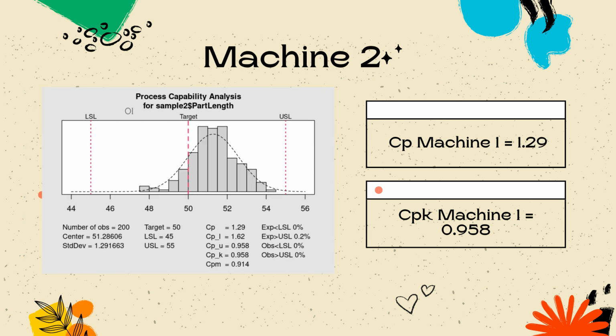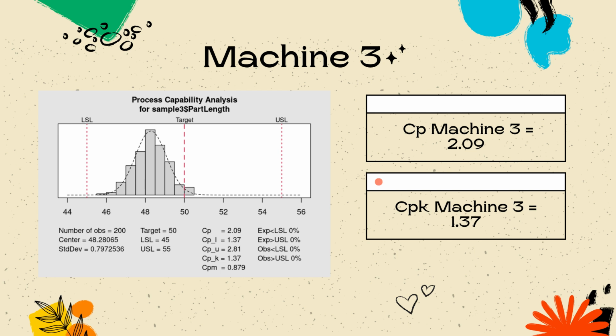Okay, next we move to the process capability of machine 2, and this is the chart for the process capability of machine 2. From the chart we can clearly see that the CP for machine 2 is 1.29 and the CPK for machine 2 is 0.958. As for machine 2, we can conclude that the process is not capable to meet the length requirement as the value of CPK for machine 2 is less than 1.